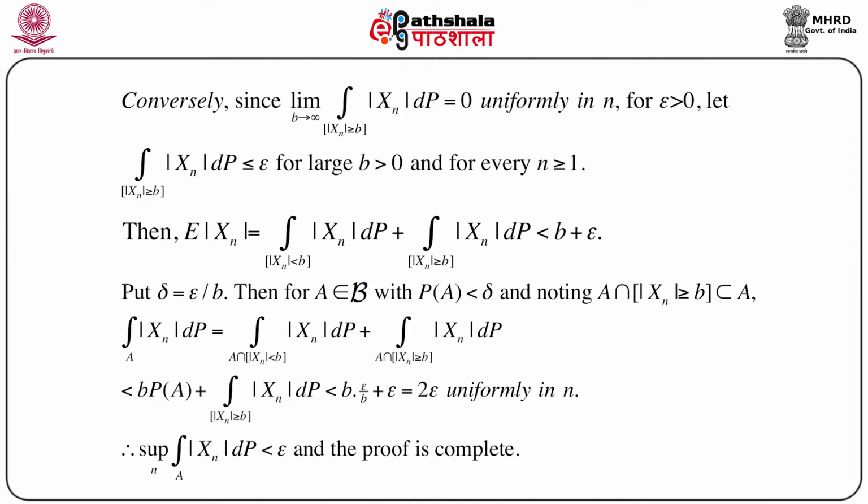Now we know that probability of A is less than delta, and delta equals epsilon by b. So immediately we have this entire quantity is less than b into epsilon by b plus epsilon, which equals twice epsilon, and this is uniformly in n. So immediately we see that supremum over n of the integral of mod Xn dP over A, where probability of A is less than delta, is less than epsilon, where epsilon is arbitrarily small, and that naturally completes the proof.